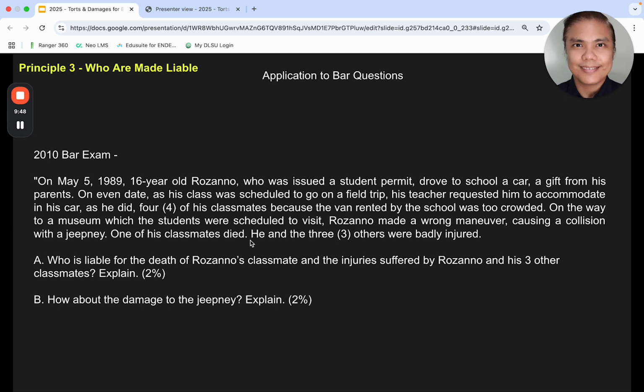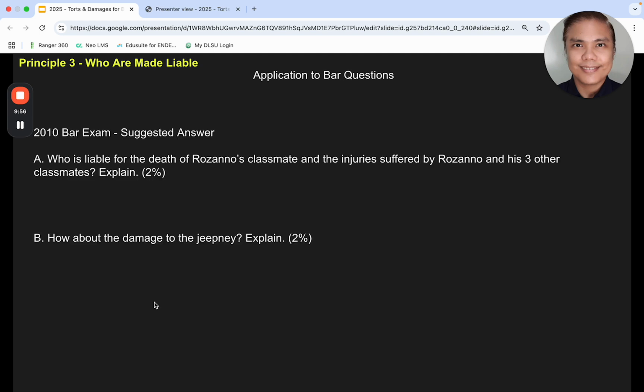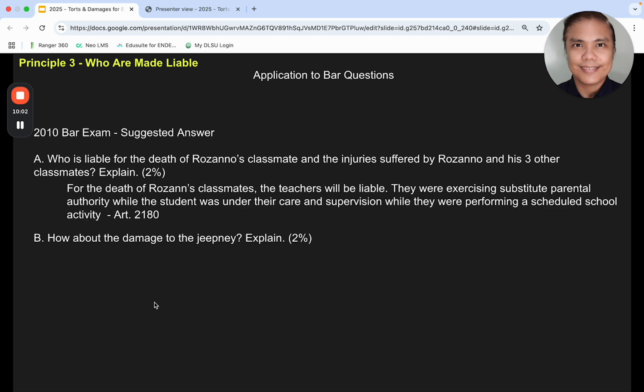One of his classmates died. Who is liable for the death? How about the damage to the jeepney? You can analyze, but this is my take on this one. Who is liable? I think for the death of classmates, the teachers will be liable. They were exercising substitute parental authority under 2180.